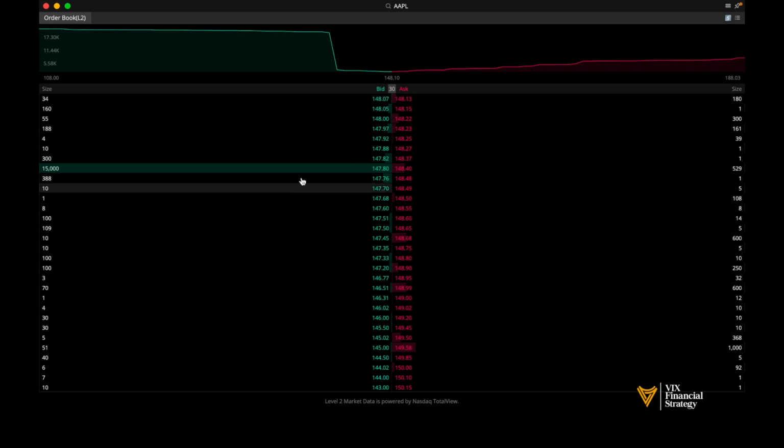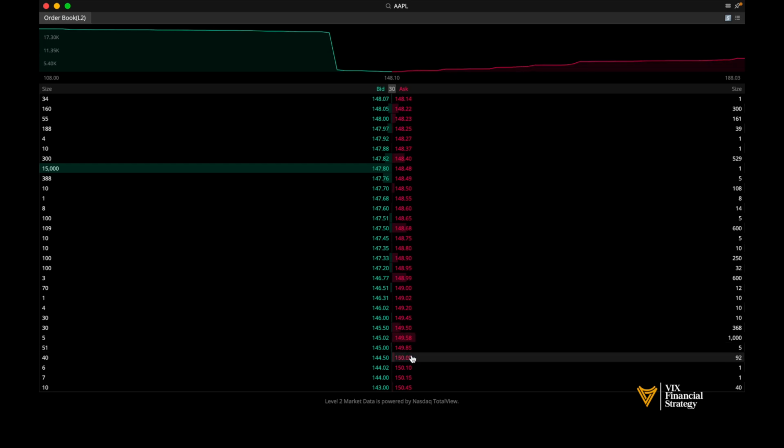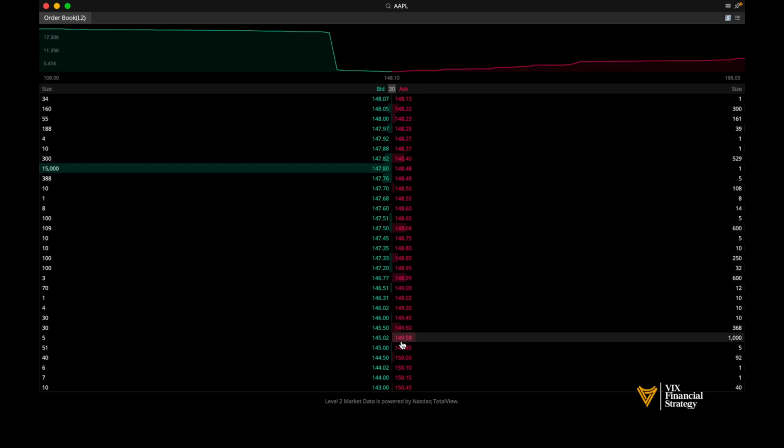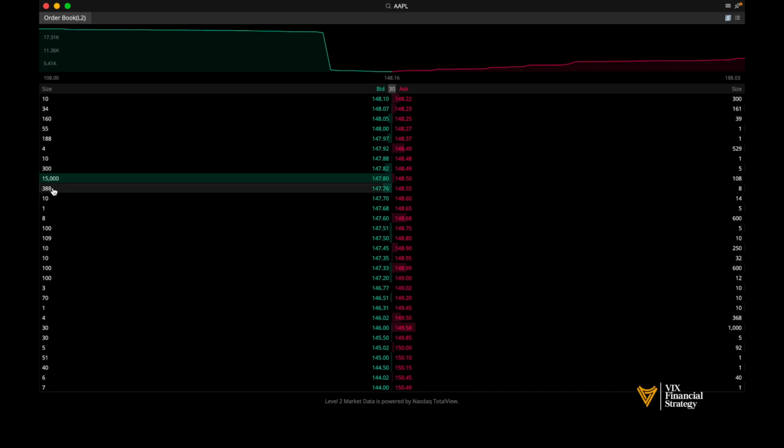We see that there's a lot of volume at the bid at 147.8. We also see that there's not too much volume for sellers until we get to around 149.58. We see 1,000 shares willing to be sold here, and we also see 15,000 shares willing to be bought here. This is the after hours, so this is not typical level 2 order book quotes. Usually during trading hours, we're going to see a lot bigger orders.